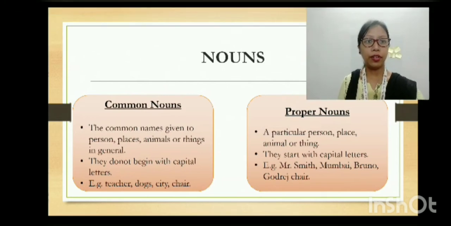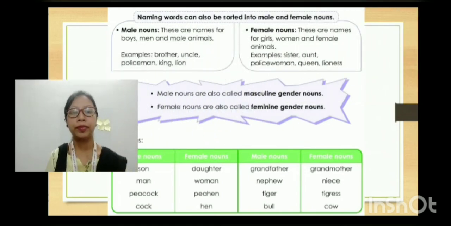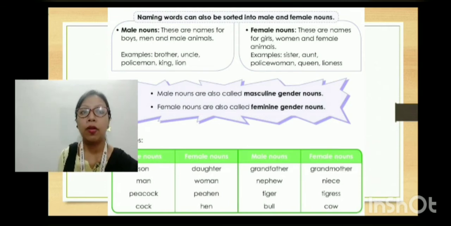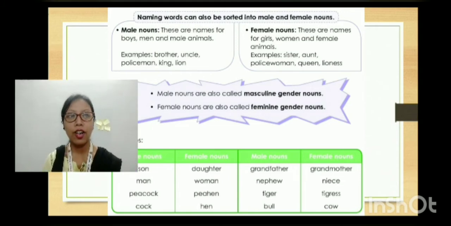Then let's move towards the next one, which is naming words. Naming words can also be sorted into male and female nouns, which we already know. Male nouns are also called masculine gender nouns, and female nouns are also known as feminine gender nouns.